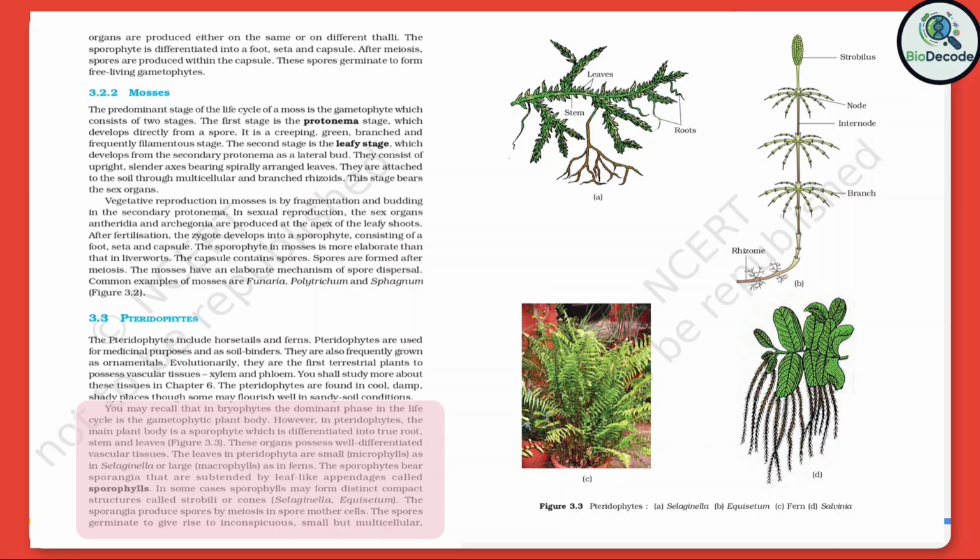Leaves in Pteridophyta are small microphylls, as in Selaginella, or large macrophylls, as in ferns. Sporophytes bear sporangia that are subtended by leaf-like appendages called sporophylls. In some cases, sporophylls may form distinct compact structures called strobili or cones, as in Selaginella and Equisetum. The sporangia produce spores by meiosis in spore mother cells. The spores germinate to give rise to inconspicuous, small but multicellular gametophytes.